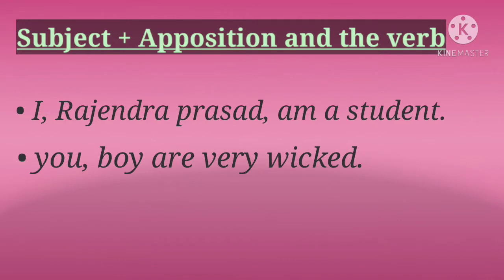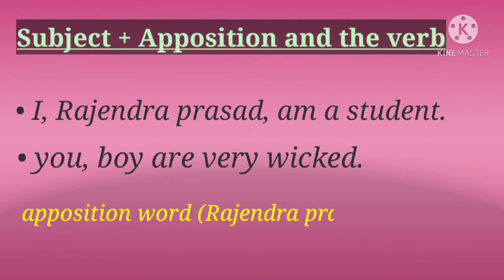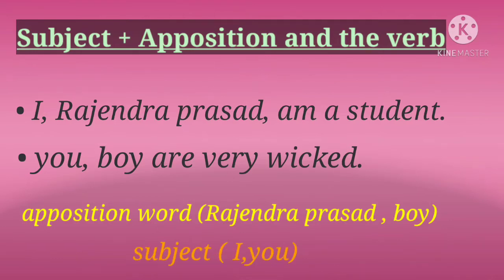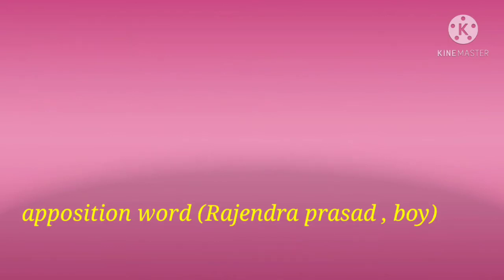In such a case, the verb is used only with respect to the subject, that is I and you. You are getting my point, guys. That is, if the subject is placed and after that there is an apposition of the subject, which is a clarification of the subject, then the verb is placed according to the subject only, that is here I and you in the examples.